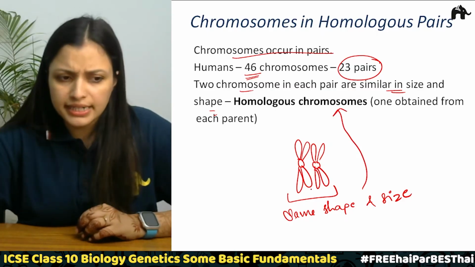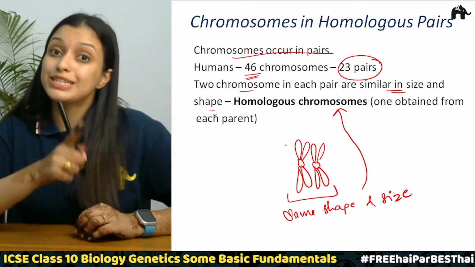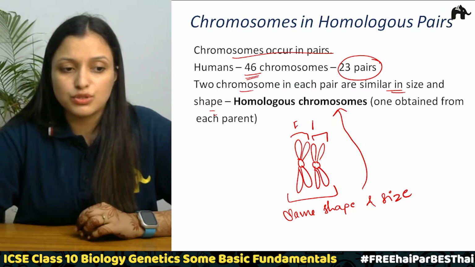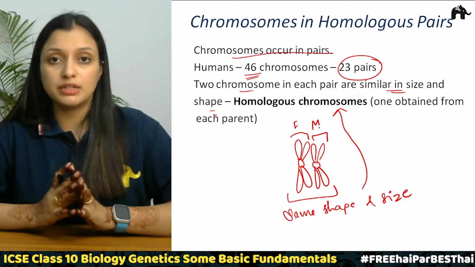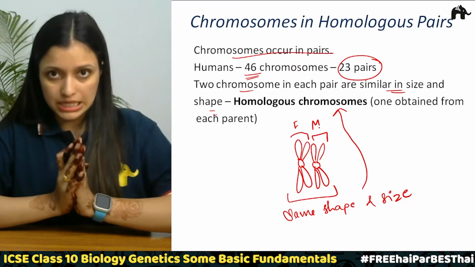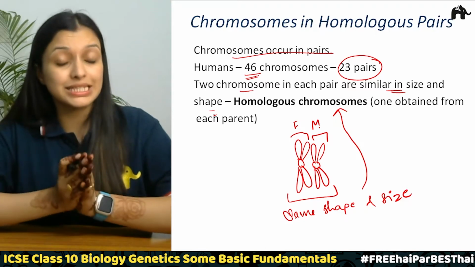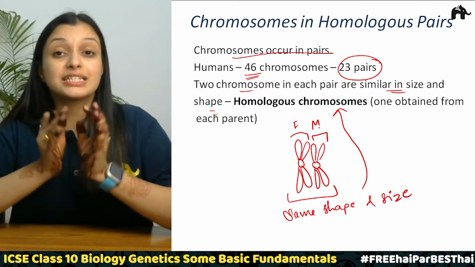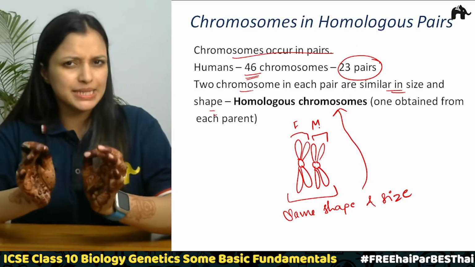And from where did we get these two homologous chromosomes? One from each parent. Say this one is from the father and this chromosome is from the mother. These two chromosomes came together, one from each parent, and became homologous chromosomes. They are of the same size and the same shape. These are called homologous chromosomes. Clear and simple, right?